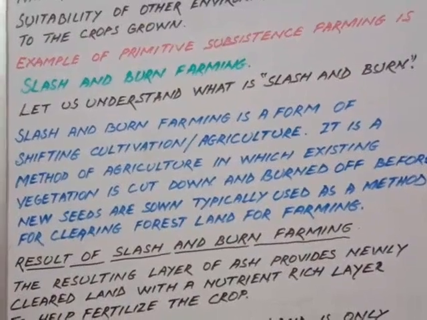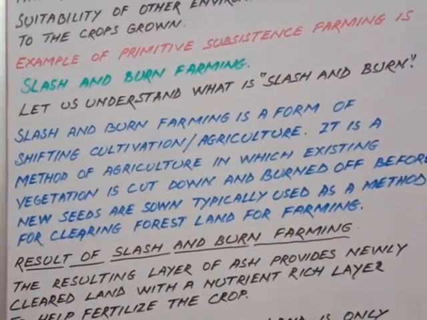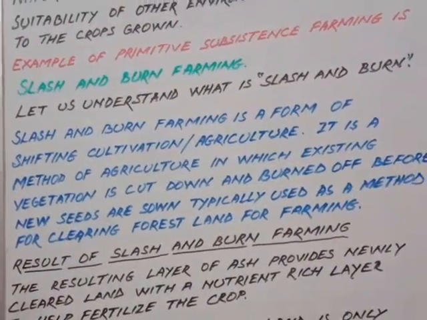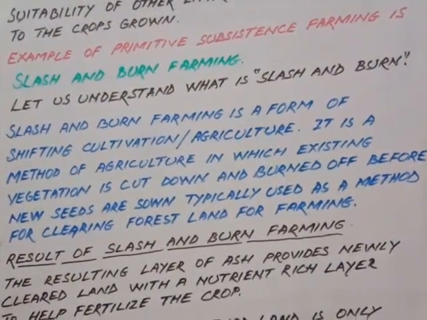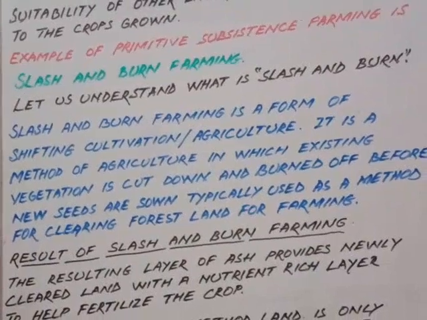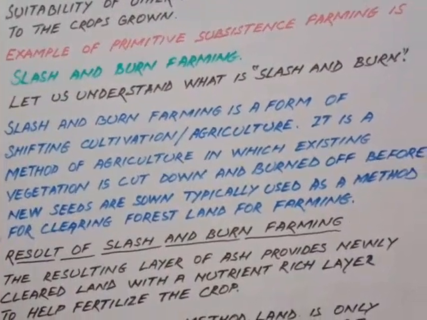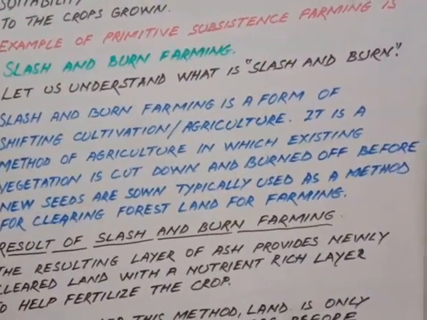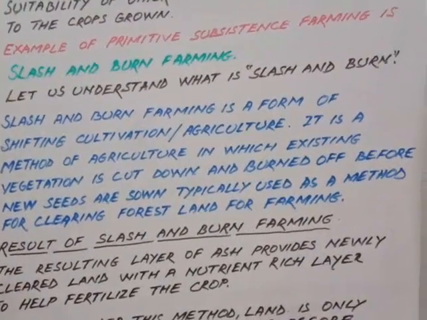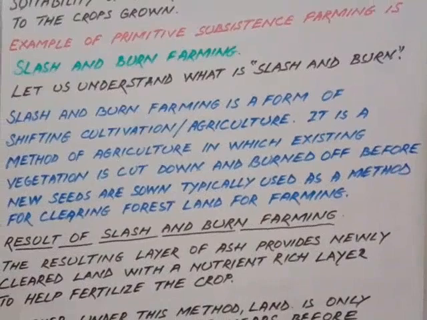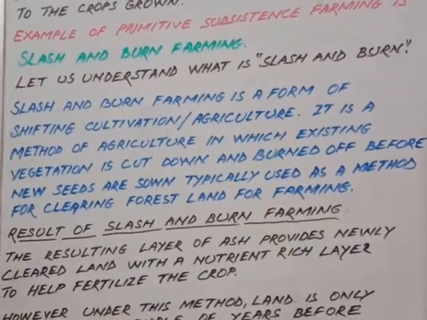Actually, the agriculture does not move. The land in which the agriculture is practiced is changed, not very often, but after 3 years, in which existing vegetation is cut down or burnt off before new seeds are sown, and typically used as a method of clearing the forest land for farming.